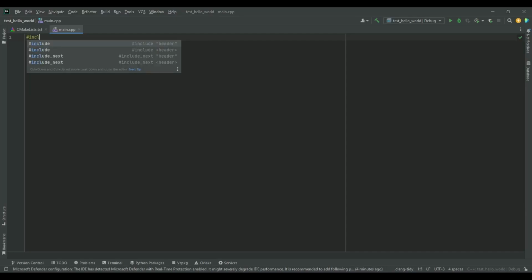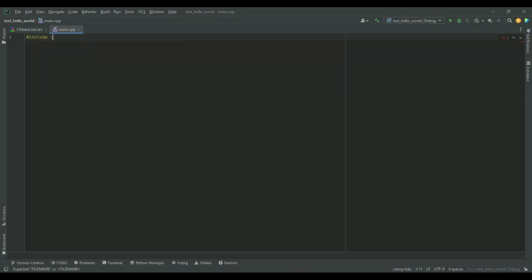Our first program will be a classic Hello World program. As an IDE, I will be using CMake. Alternatively, you can use Visual Studio or VS Code. You will also need a compiler. I will be using the GCC compiler. If you are using Visual Studio, it already comes with the Visual C++ compiler built in. First, I will finish writing the program, and then I will explain it line by line.